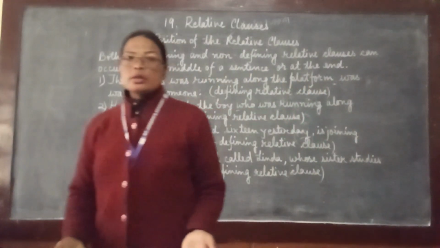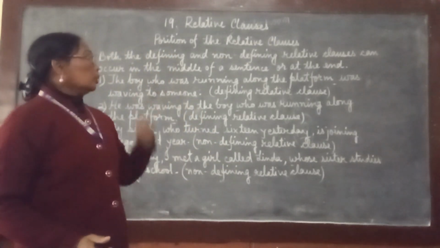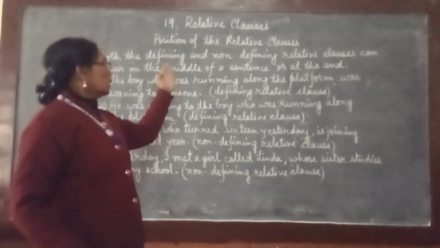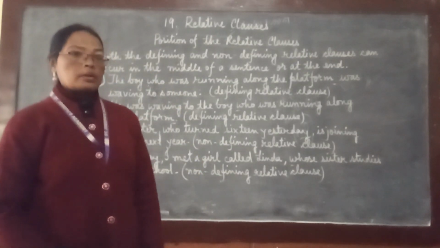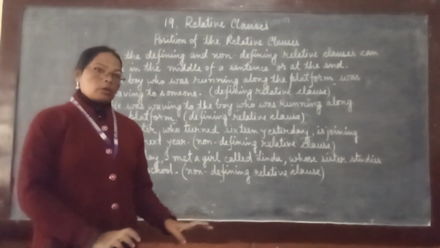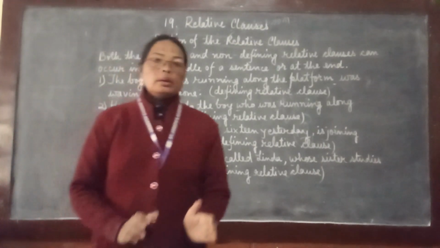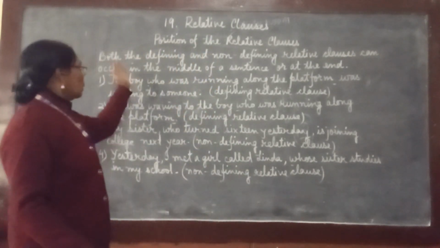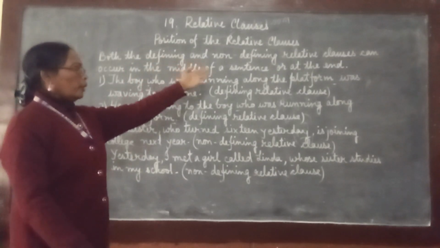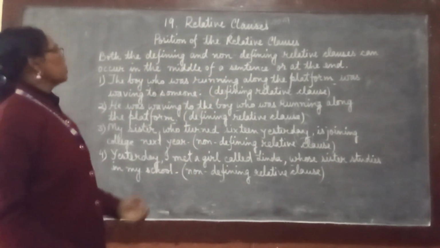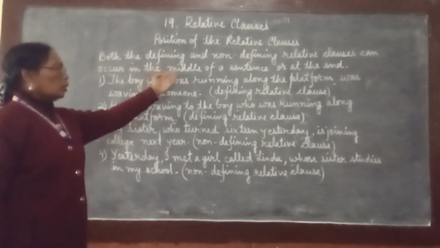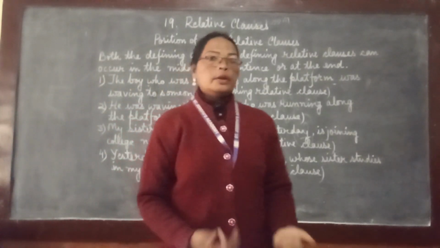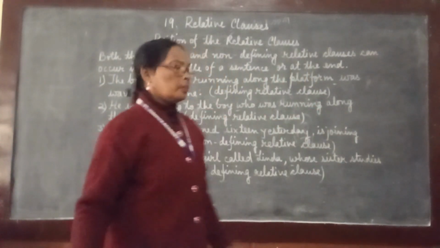After talking about the kinds of relative clause or adjective clause, now we will talk about the position of the relative clauses. The position of the relative clauses is not at the same place, it is not static. What is it telling here? Both the defining and non-defining relative clauses can occur in the middle of a sentence or at the end of the sentence. We will see some examples.